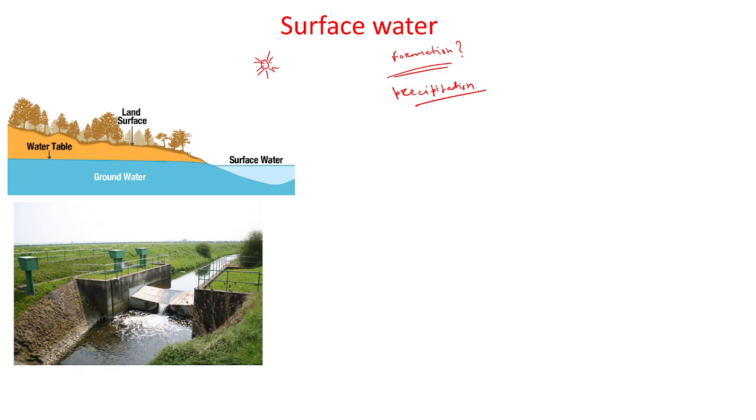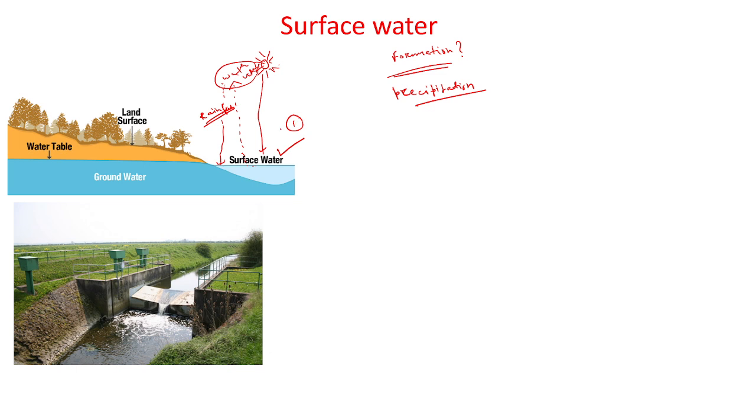Due to the warm climate, the water of the surface forms water vapor, and this water vapor again condenses and comes down in the form of rain or rainfall. This is called precipitation. Precipitation means the condensation of atmospheric water vapor. Because of this precipitation, surface water is mainly formed.